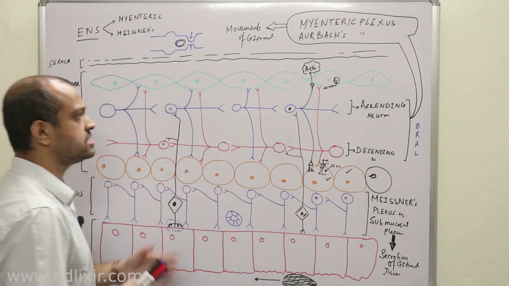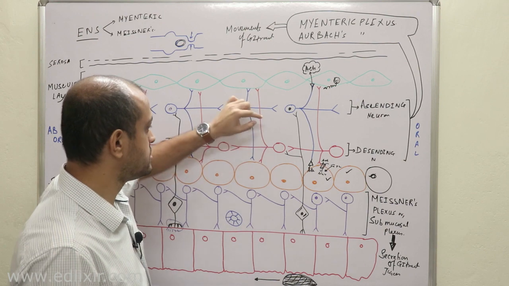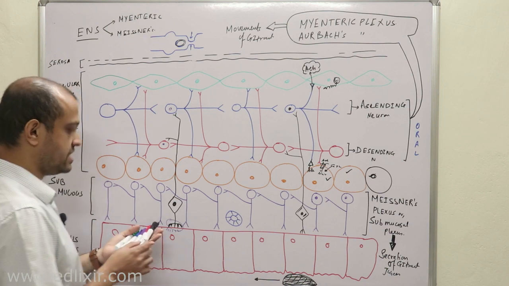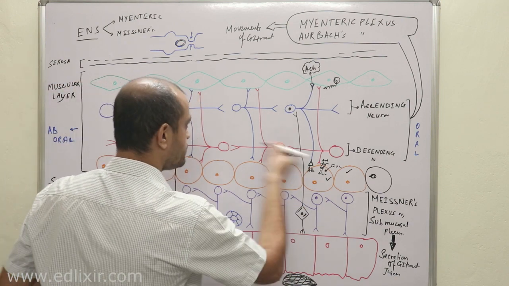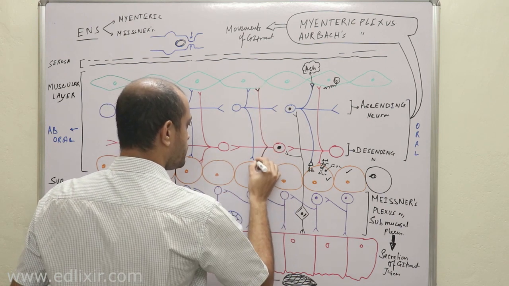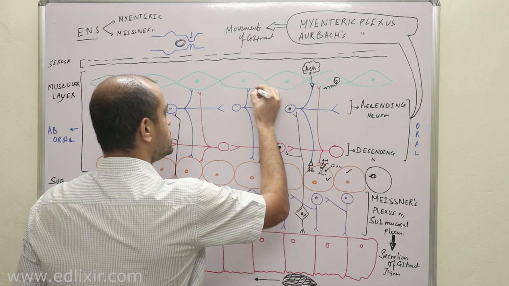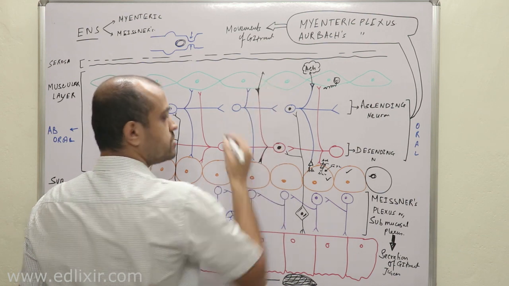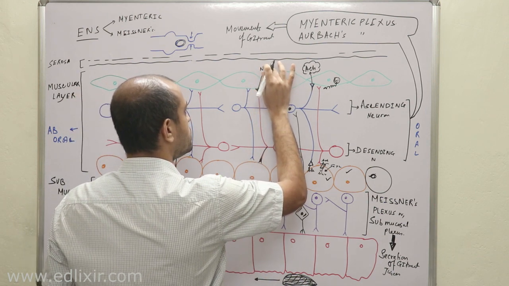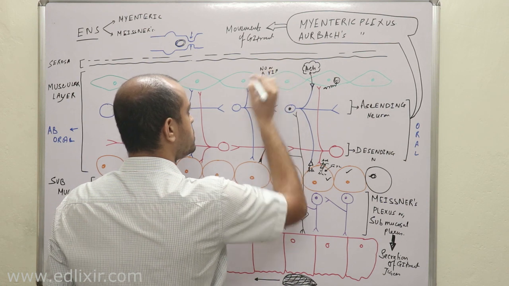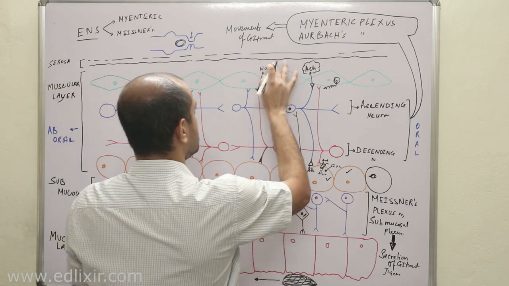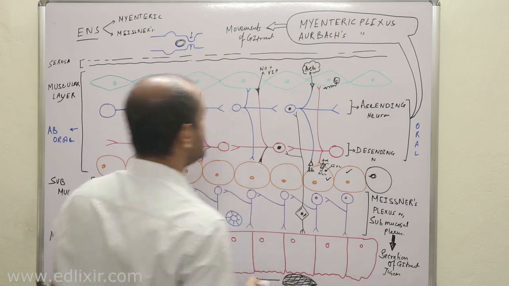Suppose this is the ascending layer. In the descending layer, a very important thing is happening. In the descending cells, these nerve endings will release inhibitory neurotransmitters like nitric oxide and or vasoactive intestinal peptide, or VIP. Okay, nitric oxide or vasoactive intestinal peptide.